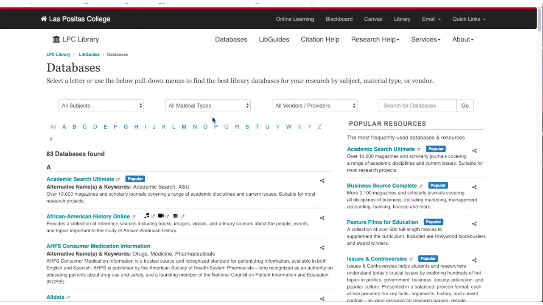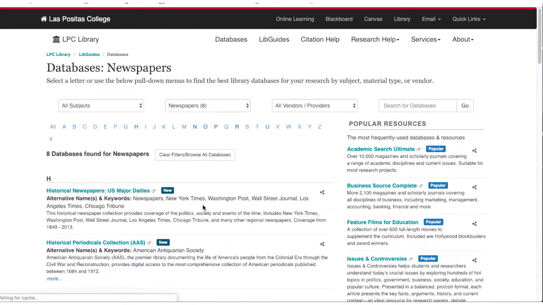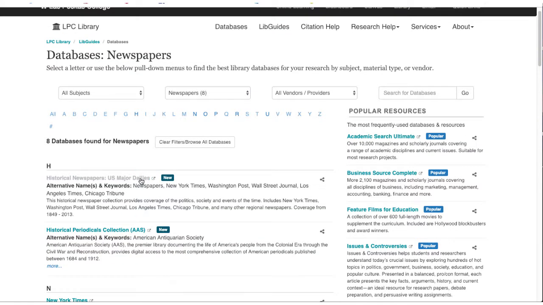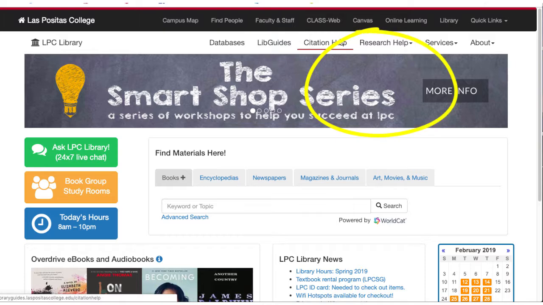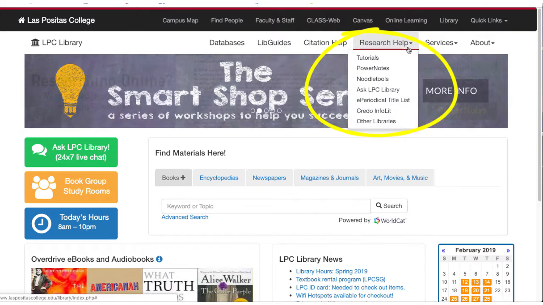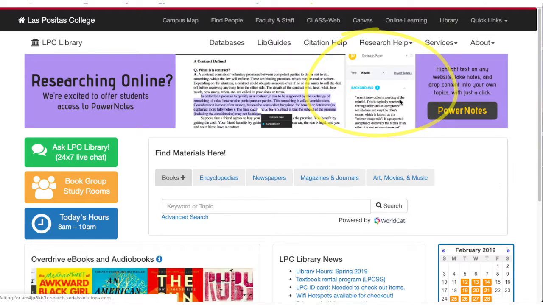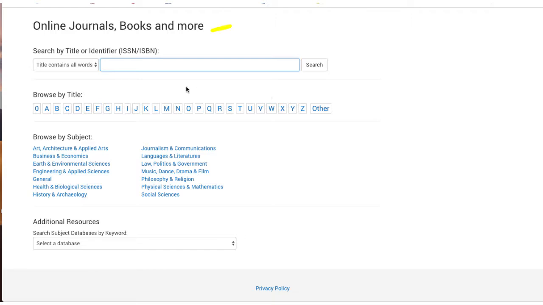This is a tool that will allow you to type in the name of a periodical and then will tell you if the library has access to that periodical, and if so, which database provides access. Open the ePeriodical title list from the library homepage listed under Research Help. With the tool open, notice that there are a few different options for using the search box, and there is an option to view all of our periodicals by the subject that you are interested in.